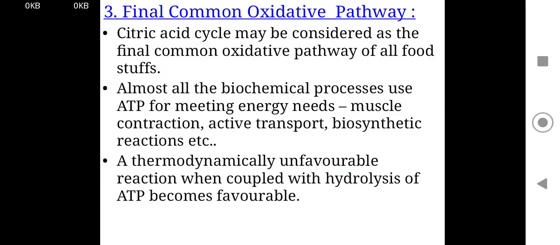Now the final common oxidative pathway. The TCA cycle may be considered as the final common oxidative pathway of all foodstuffs. Almost all the biochemical processes use ATP for meeting energy needs: muscle contraction, active transport and biosynthetic reactions. A thermodynamically unfavorable reaction when coupled with hydrolysis of ATP becomes favorable.